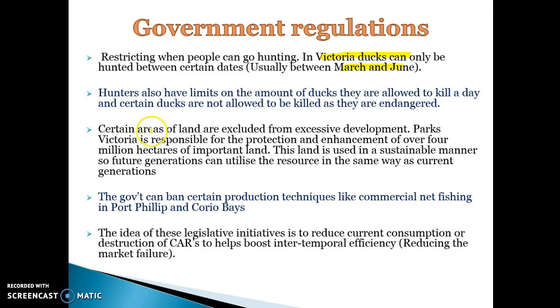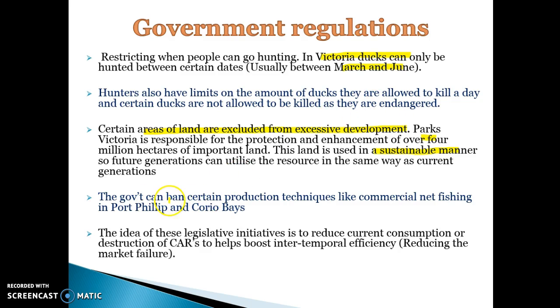Another example that's a good one to use is that certain areas of land are excluded from excessive development. Parks Victoria, for example, protects certain areas. At the moment they protect over 4 million hectares of important land. A lot of that's in places like Phillip Island. You would have seen that when you went on your Year 10 camp. The idea is to ensure that this land is used in a sustainable manner so future generations can utilise that land as well. So protecting certain areas of park or recreation is an example of government intervention. Preventing the shooting of ducks and limiting the amount that you're allowed to kill is another example.